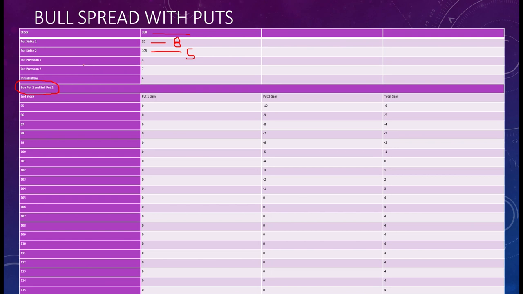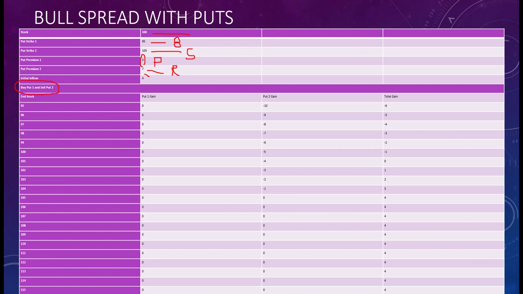Because you are buying a put, this 3 rupees is something you have paid. I'm writing P here for paid. And the second put you are selling, so this 7 rupees you have received, so R. So your initial inflow, in the previous example that was initial investment, but here because your premium received is greater than premium paid, we are writing it as initial inflow.